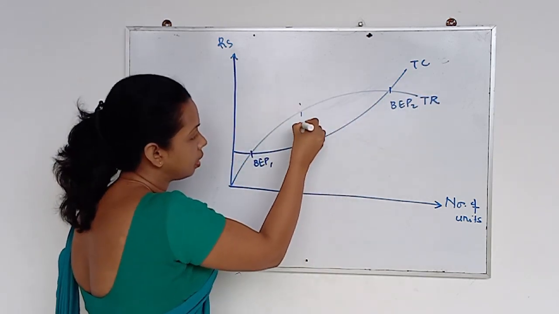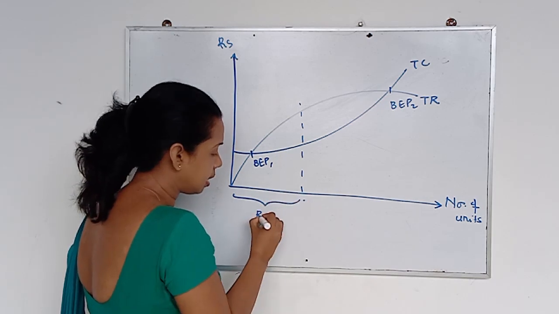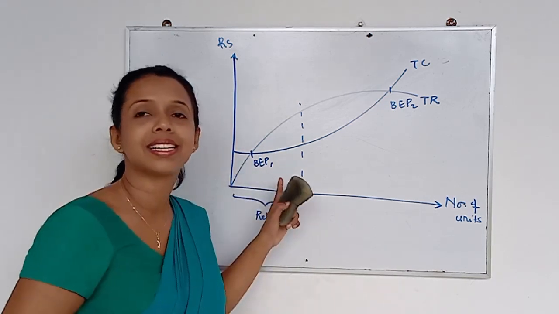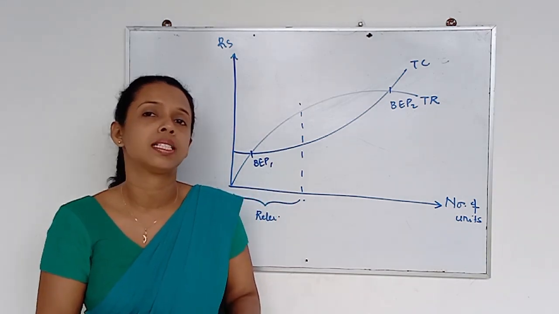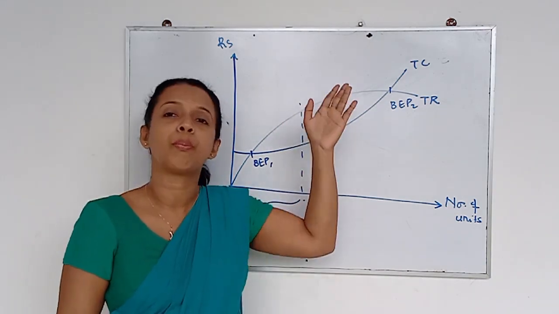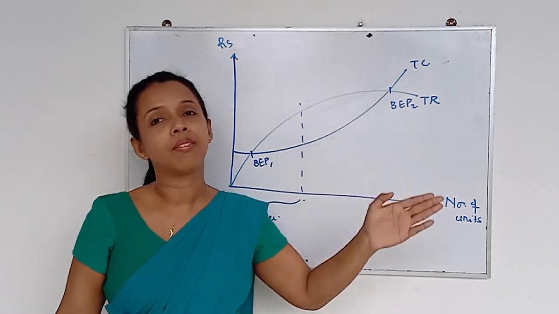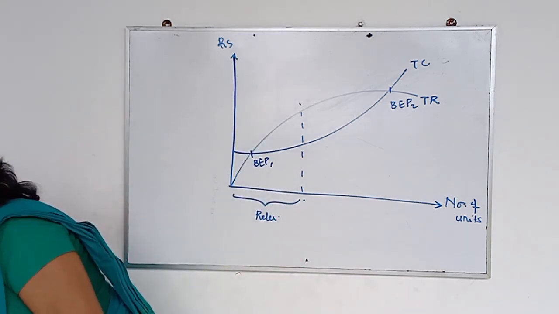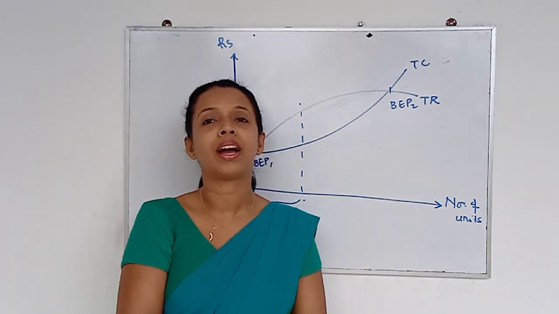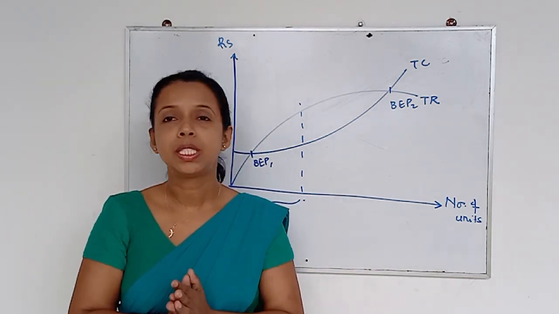And what happened? They consider this range, right? Let's say this is the relevant range for their discussion when it comes to break-even analysis. Now can you understand? This is different from the accountant's break-even chart. They have two break-even points, right? So those are the differences you can identify between the accountant's break-even chart and the economist's break-even chart.